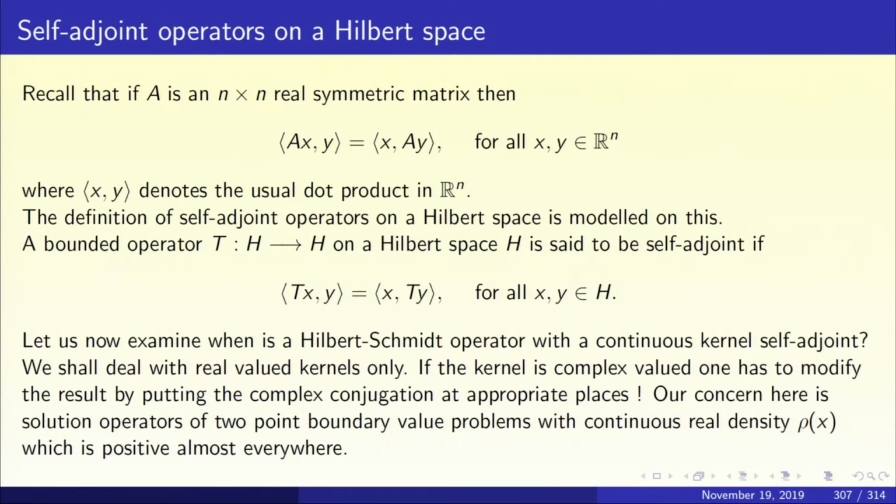Let us examine when a Hilbert-Schmidt operator is self-adjoint. Our nice examples of operators on a Hilbert space that we have seen are Hilbert-Schmidt operators. Why are they interesting? Because they arise from 2-point boundary value problems, and that is the main theme of this lecture series. So, it is for these operators that we must understand self-adjointness. So, when will such operators be self-adjoint?